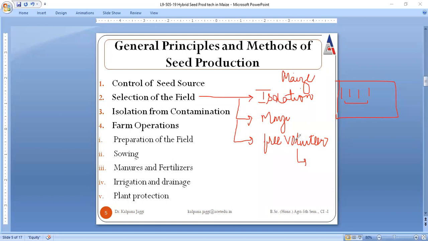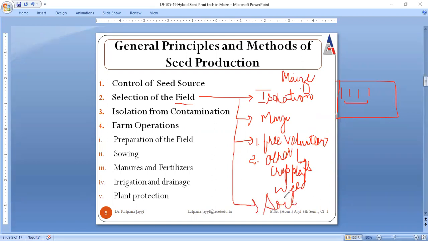That nourishment can be had by these volunteer plants, which was basically required for the growth of maize. So it should be ensured that whatever field you are choosing for the production of the seed must be free from any kind of volunteer plants, right? It should also be free from other crop plants. It should be free from weeds also, that are the unwanted types.